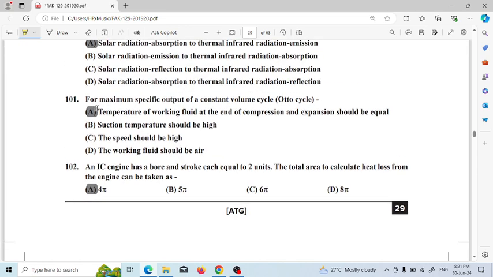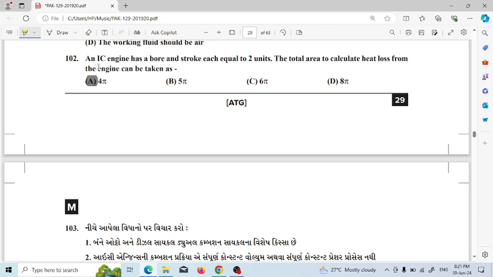Question number 101. The maximum specific output of a constant volume cycle, that means the Otto cycle, will be when the temperature of the working fluid at the end of compression and expansion should be equal. Next, an IC engine has bore and stroke equal to 2 units.